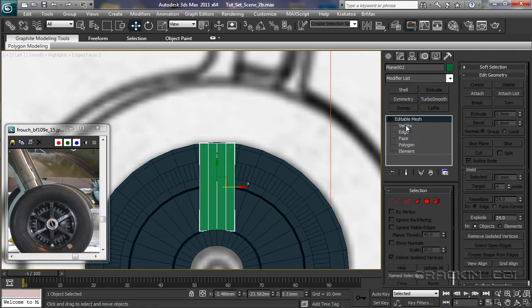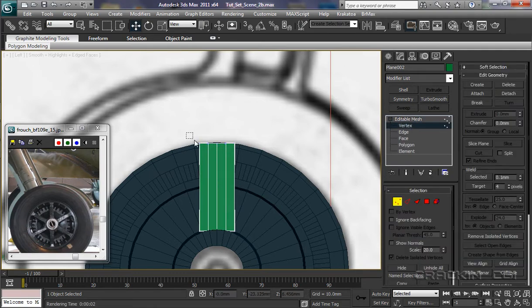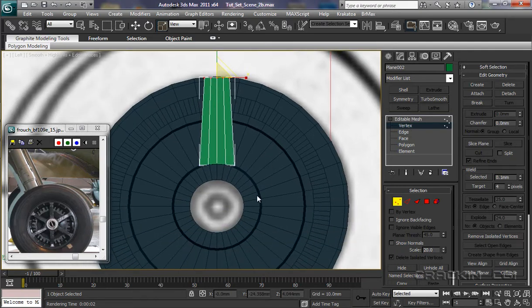Into the root, open it up, and let's pop down to vertex. I'm going to look at these top ones first of all. R for our scale tool. Now let's just pull those in a little bit there. We're OK on these, still on vertex. Now let's move in a little bit.